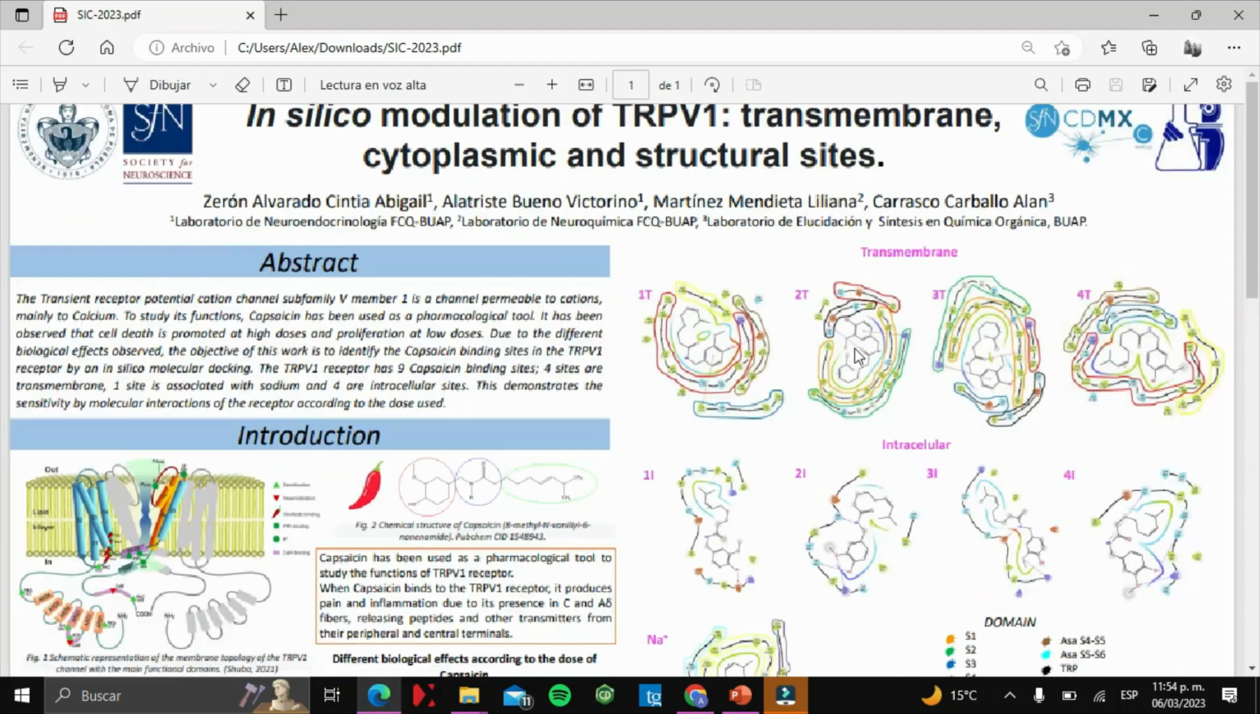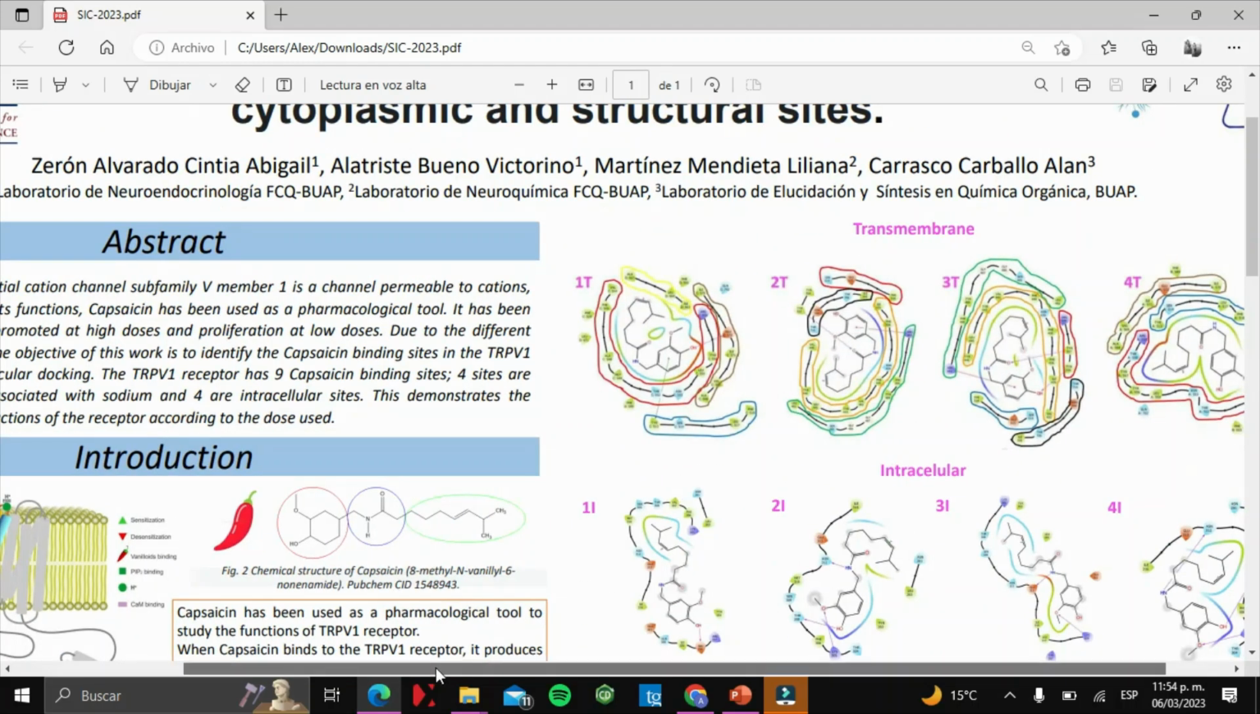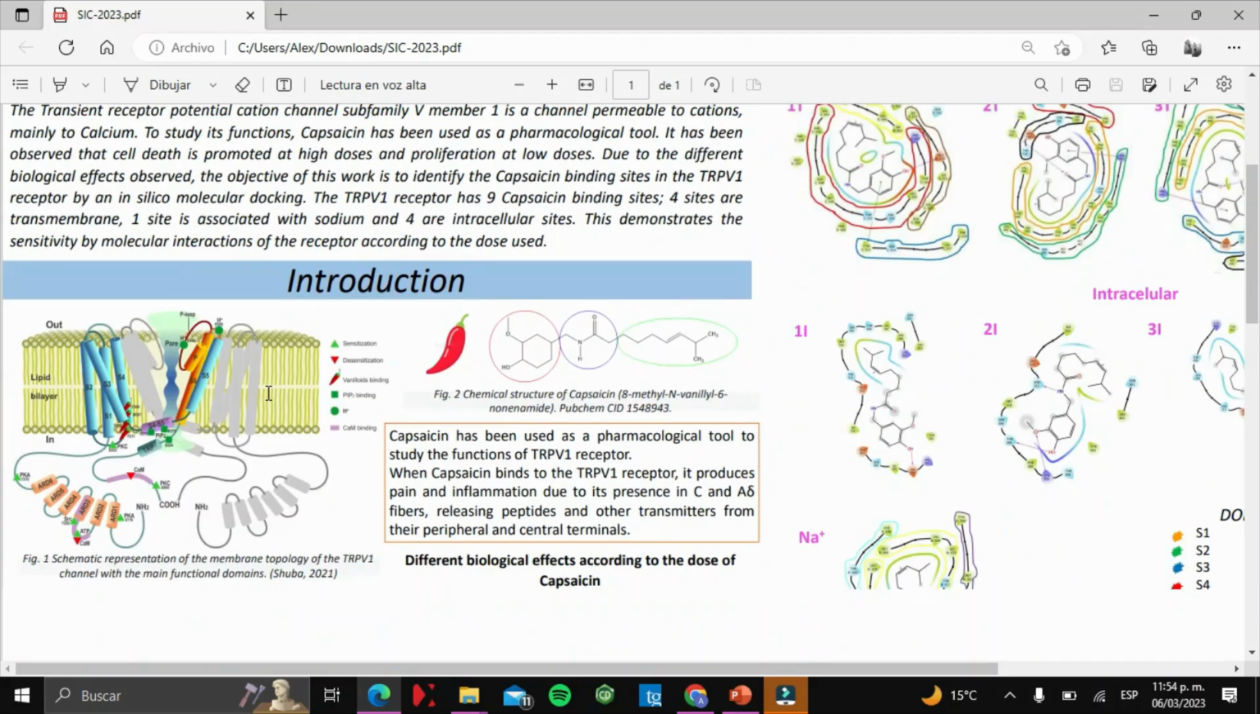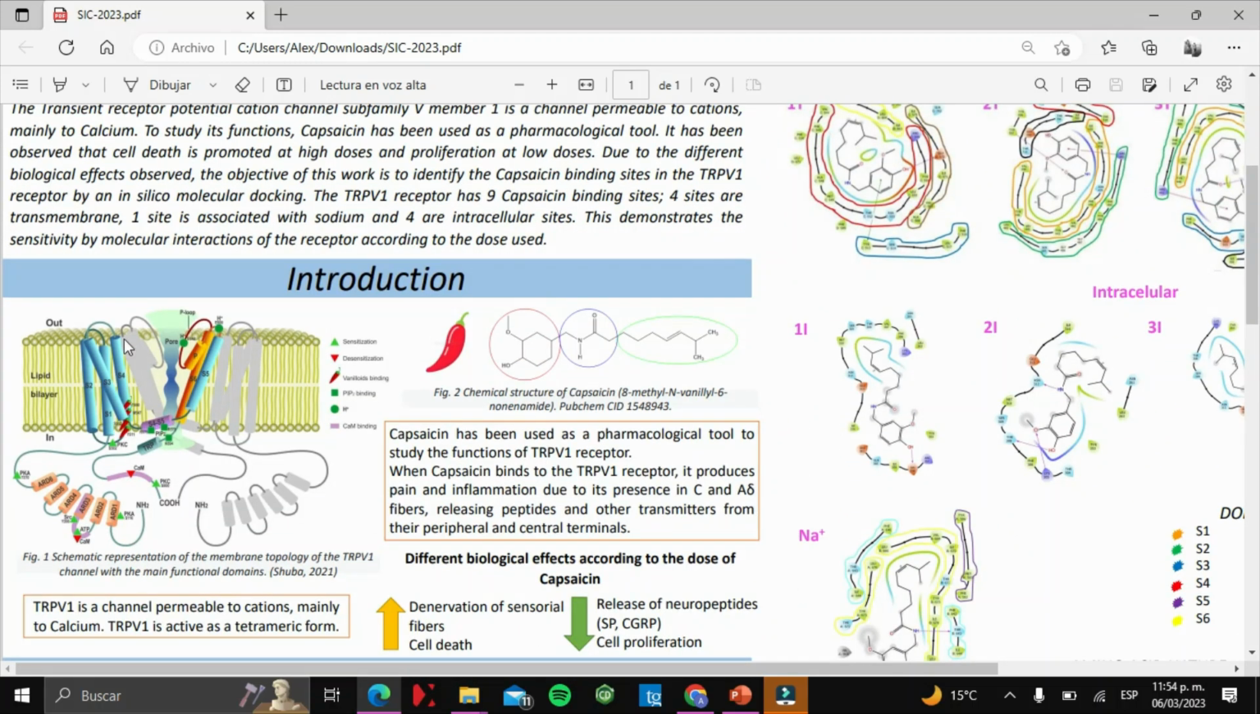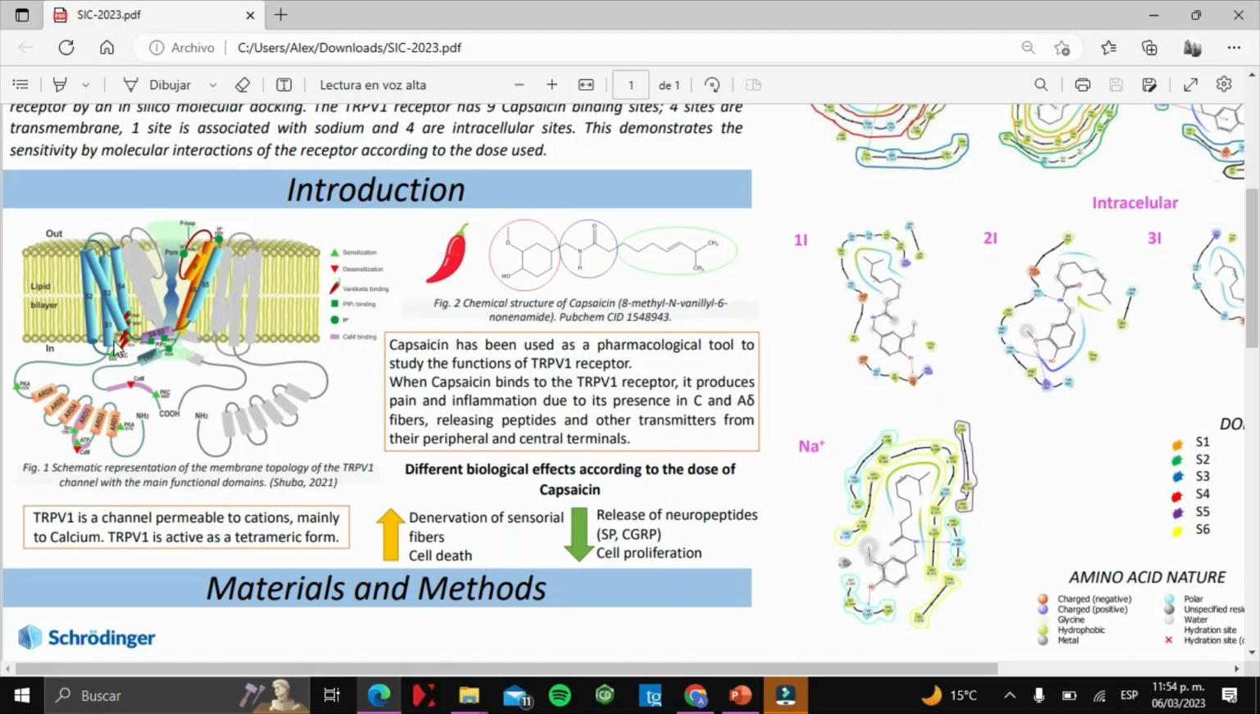As an introduction, the transient receptor potential cation channel, subfamily V member 1, is a channel permeable to cations, mainly to calcium, which is necessary for various processes such as cell proliferation and differentiation. TRPV1 is biologically active as a tetramer and is formed by N and C terminal regions that are intracellular. The N terminal contains a region of ankyrin repeats with consensus sequences to modulate the activity of the receptor.